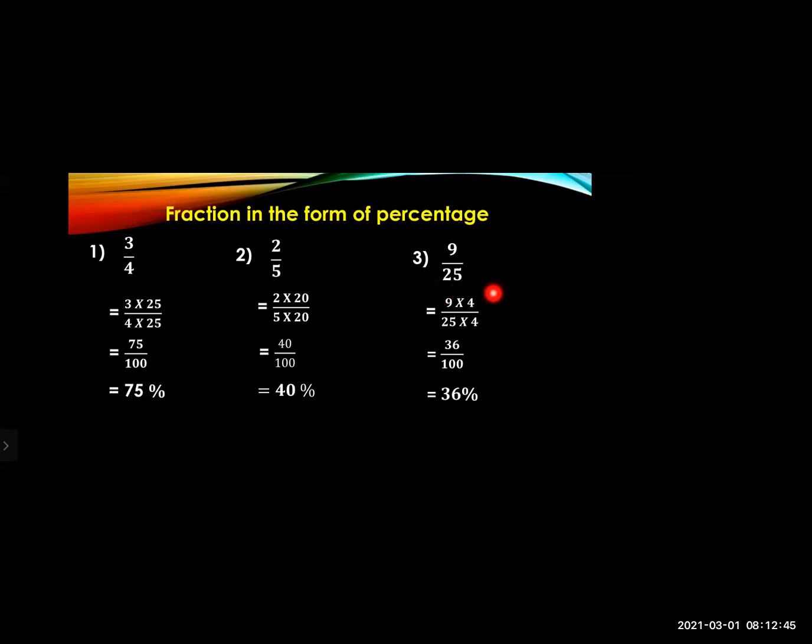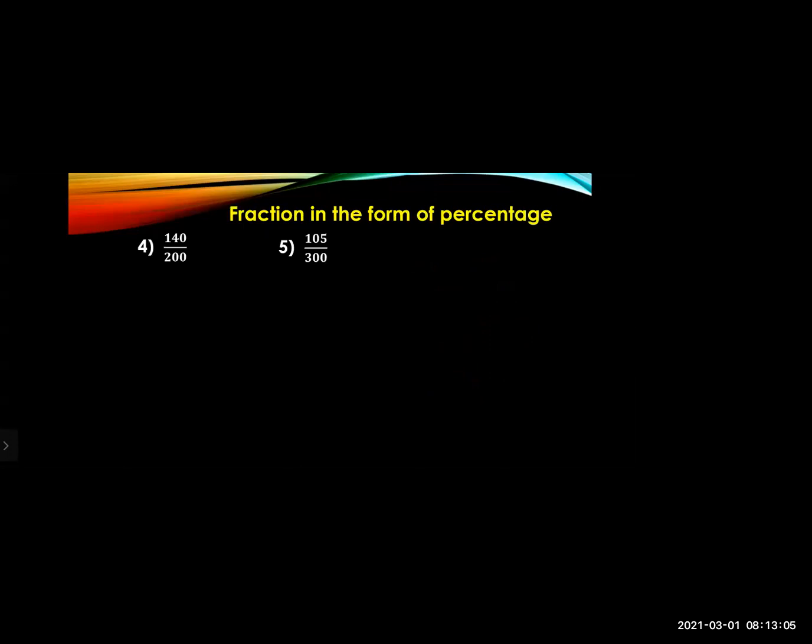Okay. So like this you have to convert a fraction into a percentage. The first step is what? You have to convert the denominator into 100. Remember this, that you have to convert the denominator into 100 so that you will get the percentage. So for converting, you have to see by which number you have to multiply so that you'll get 100 as the denominator.